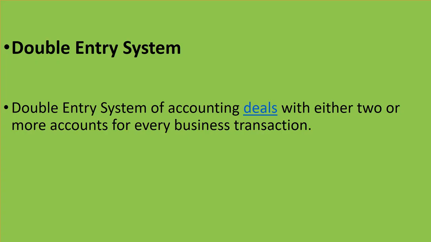So every business transaction has two aspects, so they affect two accounts in opposite direction. Every transaction is recorded in at least two accounts in a manner so that total amount debited must be equal to total amount credited. They are saying one transaction affects two accounts, one should be debited and another should be credited.